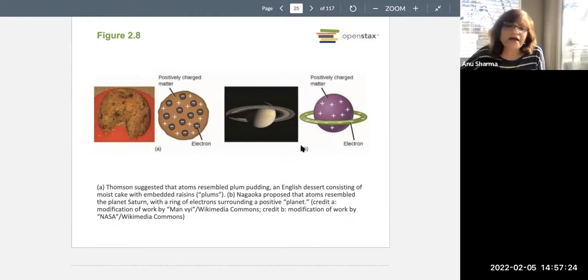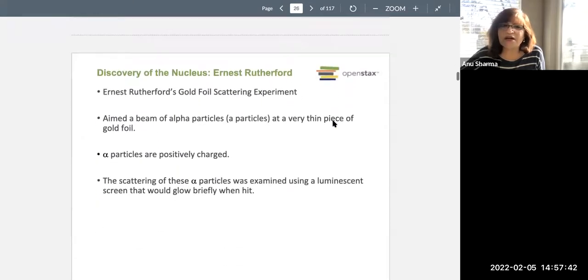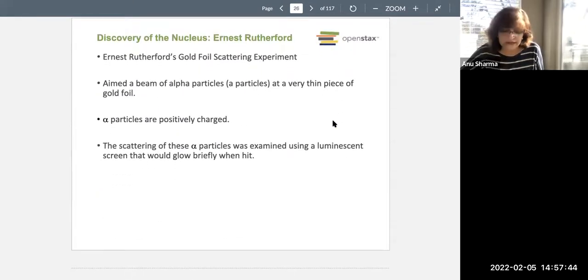Then Nagaoka said no, the structure of the atom is like that of Saturn. These electrons are present in the rings, and there is some central piece where the positively charged particles are. Then Rutherford said, let us determine where exactly these positively charged particles are. Are they spread out like in a plum pudding, or like a Saturn and its rings?